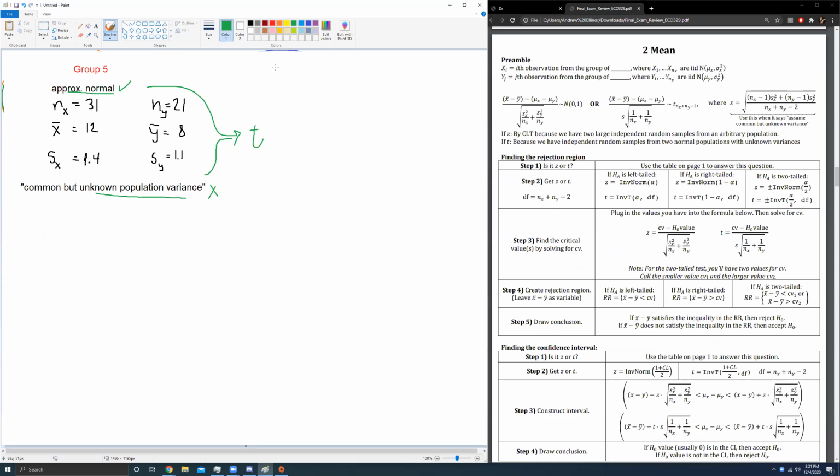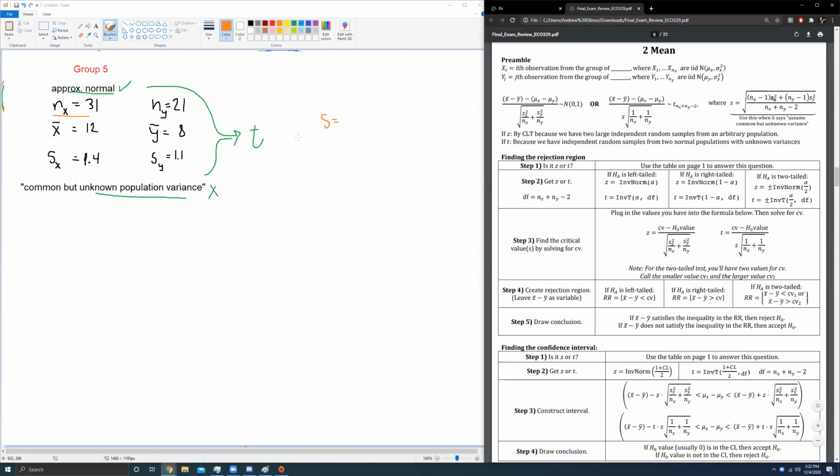Okay. Another thing we need to do is calculate this magical value of s, which is up here in the upper right corner of my cheat sheet for two mean. We need to use this value of s whenever we see the assumed common but unknown variance. So I'm going to go ahead and get this nasty calculation. Plug in all these numbers very carefully. You have nx, that's over here. You have sx, make sure you square it, that's right here. You have ny, that's here. You have sy, that's here. We have all these values. Make sure you plug them in very carefully.